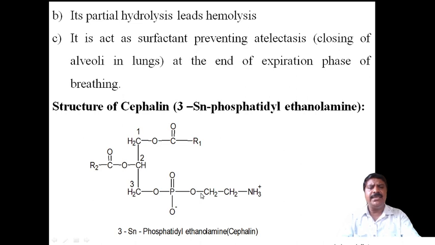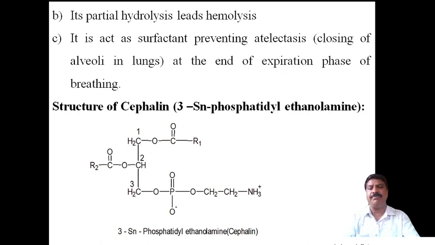And here ethanolamine means here ethanol. This is the OH and that is NH3 plus; it will take place and ethanolamine will be formed. Therefore it is called 3SN phosphatidyl ethanolamine. It is called a cephalin. Lecithin was earlier; cephalin is nothing but 3SN phosphatidyl ethanolamine.